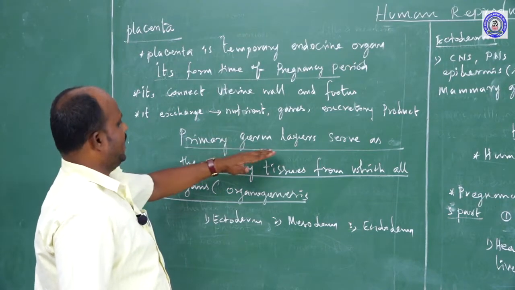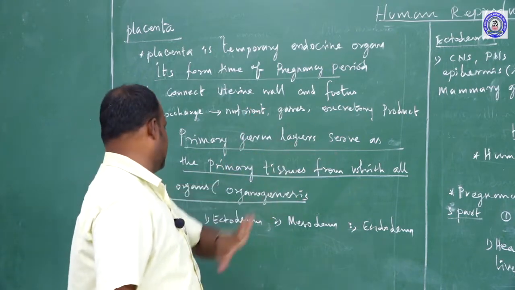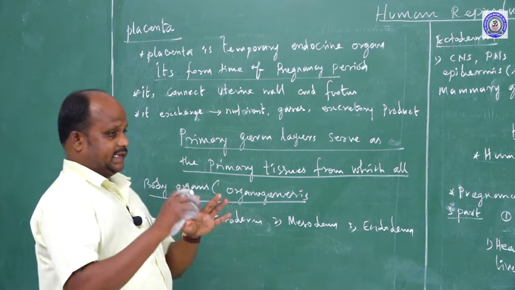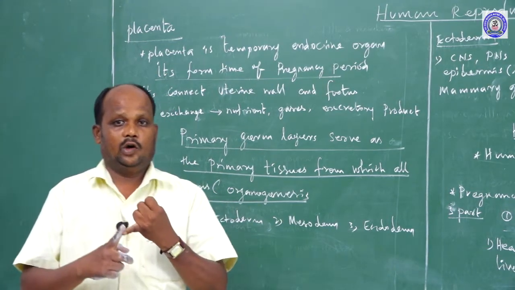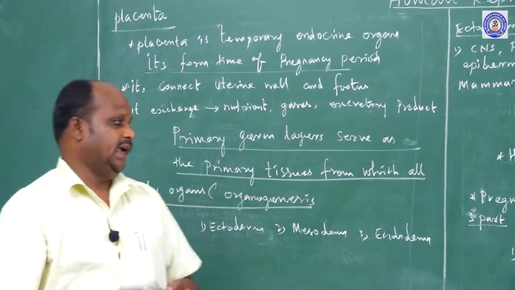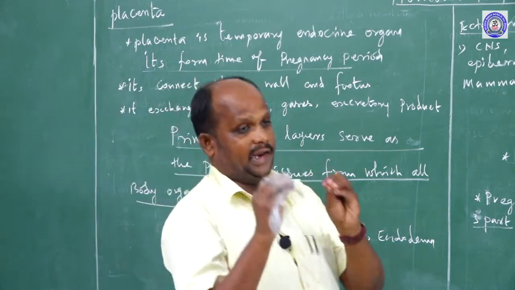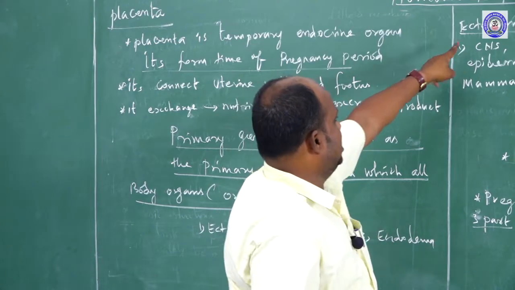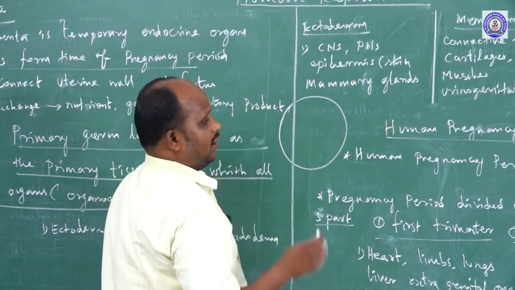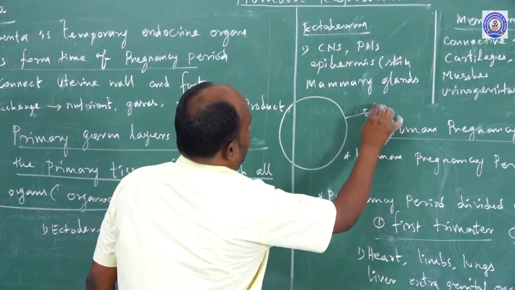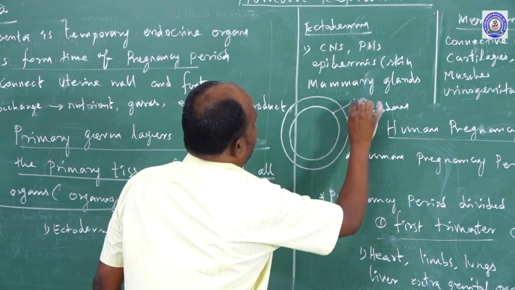Next, the primary germ layers serve as primary tissues for some functions. The body organs develop from the primary germ layers. I told you the primary germ layers are endoderm, ectoderm, and mesoderm. They develop other organs and tissues of our bodies. See, this is the ectoderm. I will explain. This is the primary embryonic layer, the outermost layer, named ectoderm. The middle layer is named mesoderm.